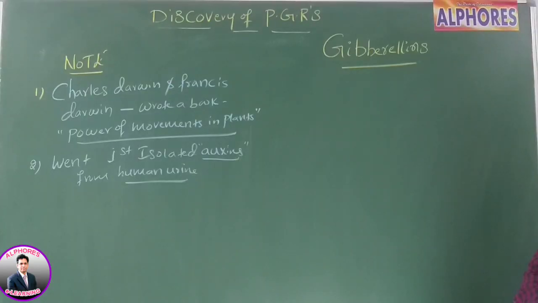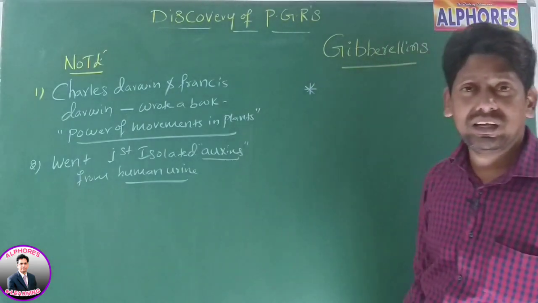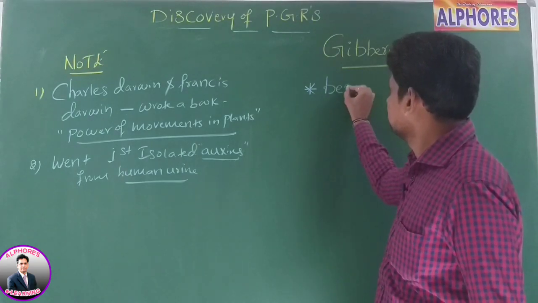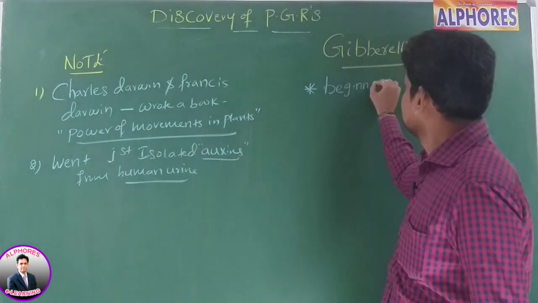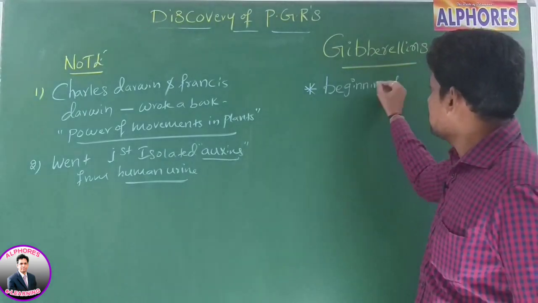Discovery of a second plant growth regulator. What is it, sir? Gibberellins. Okay.